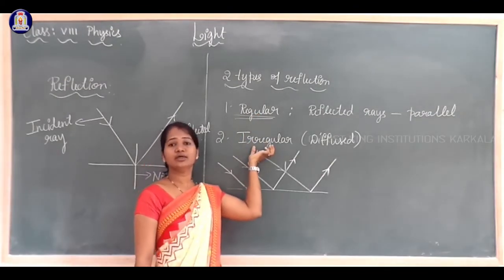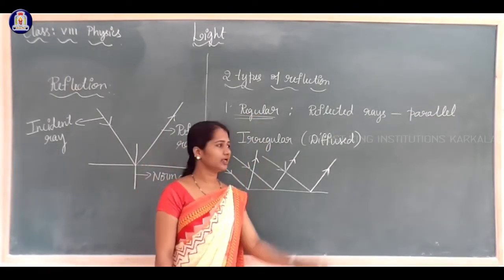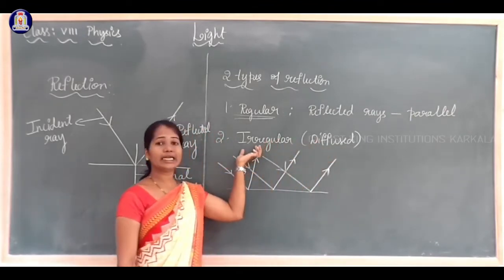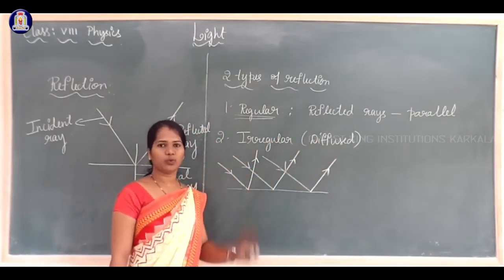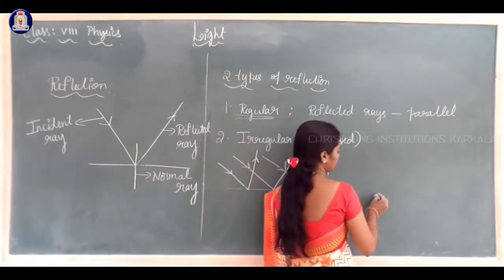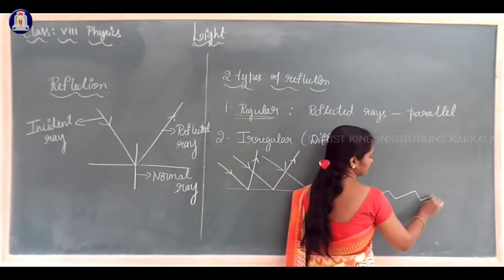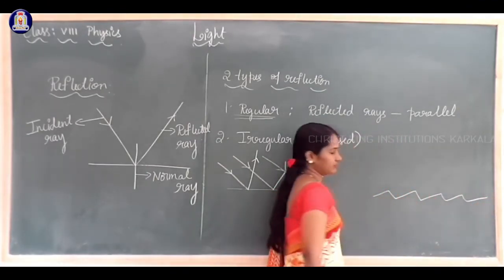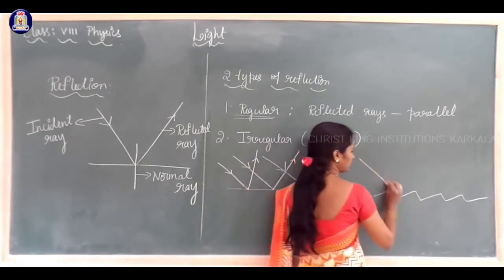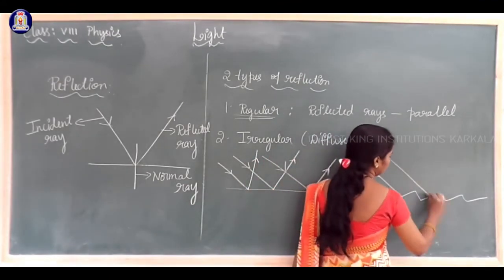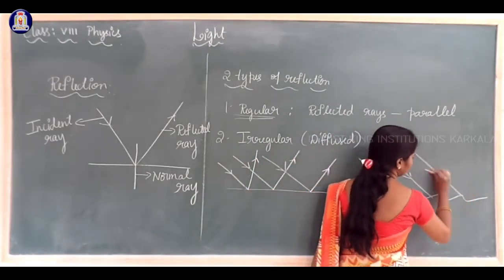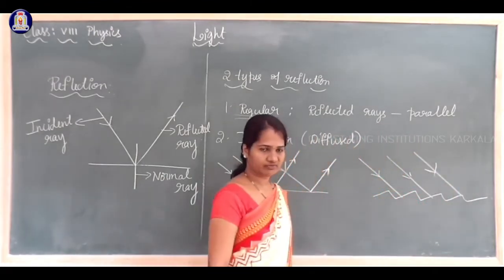Now come to the second type of reflection, that is diffused or irregular reflection. Suppose the light falls on a rough surface.